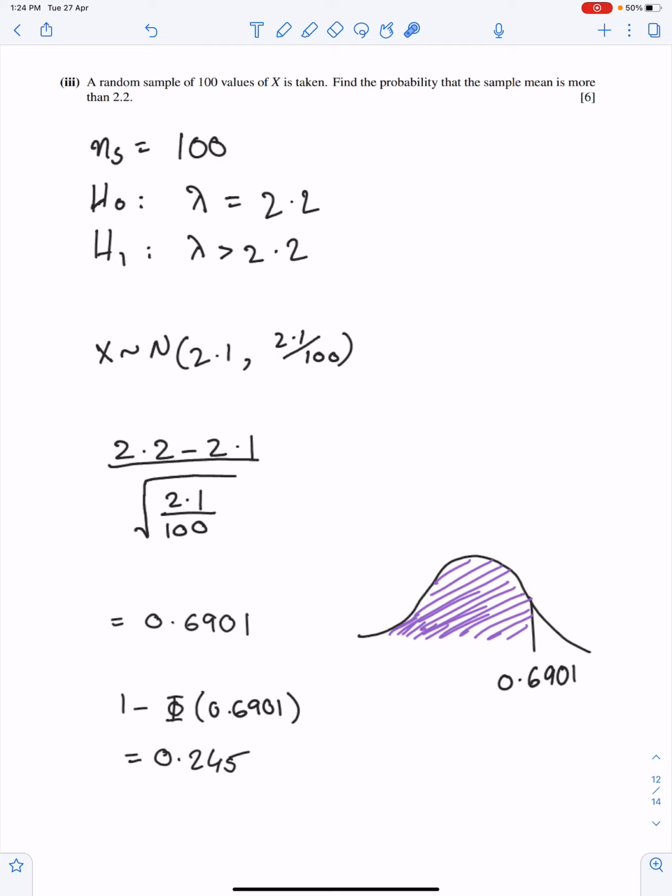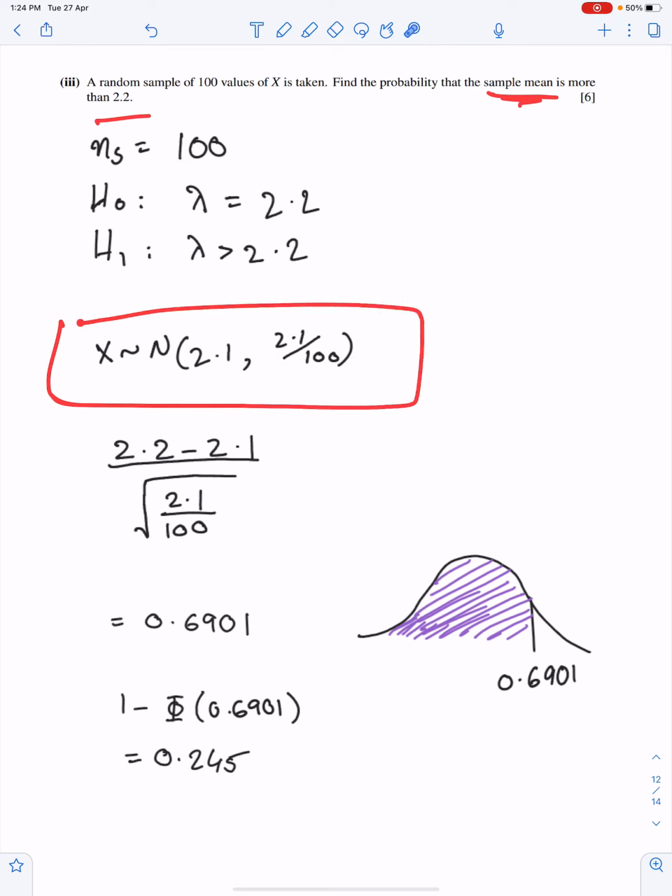Part 3. A random sample of 100 values of x is taken. Find the probability that the sample mean is more than 2.2. This is the sample size. We need this probability. Sample mean is more than 2.2.